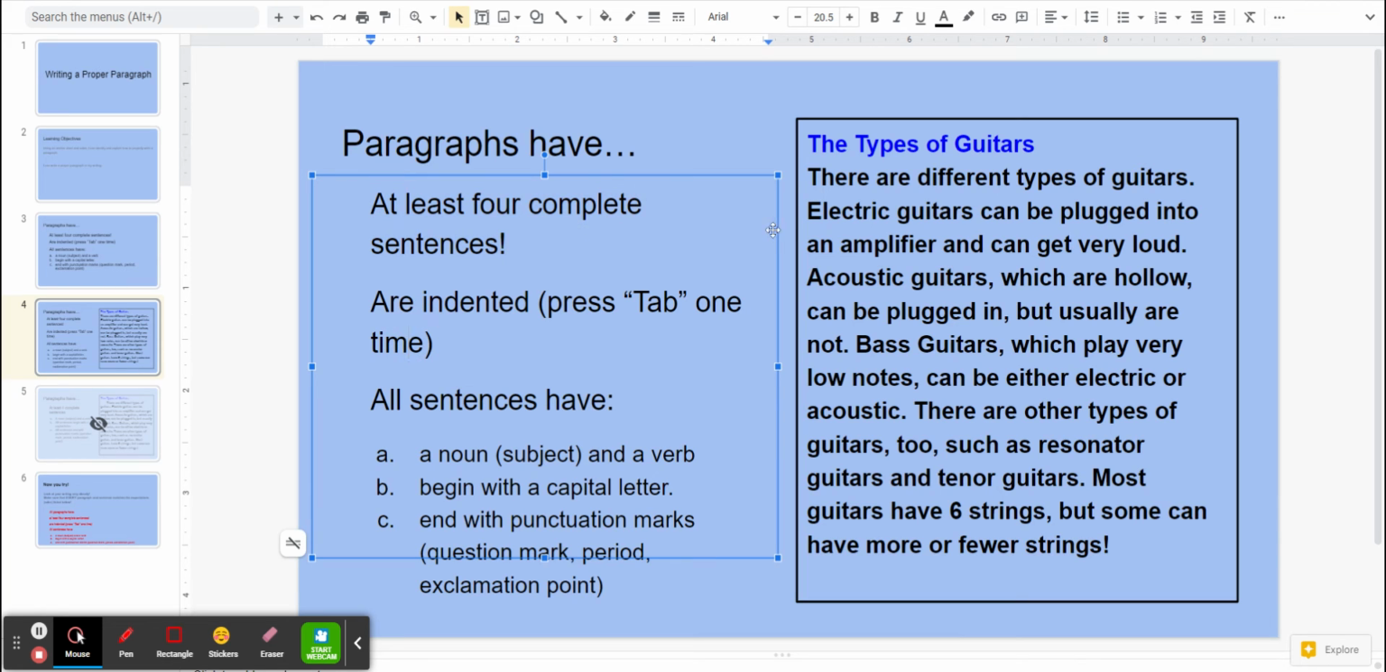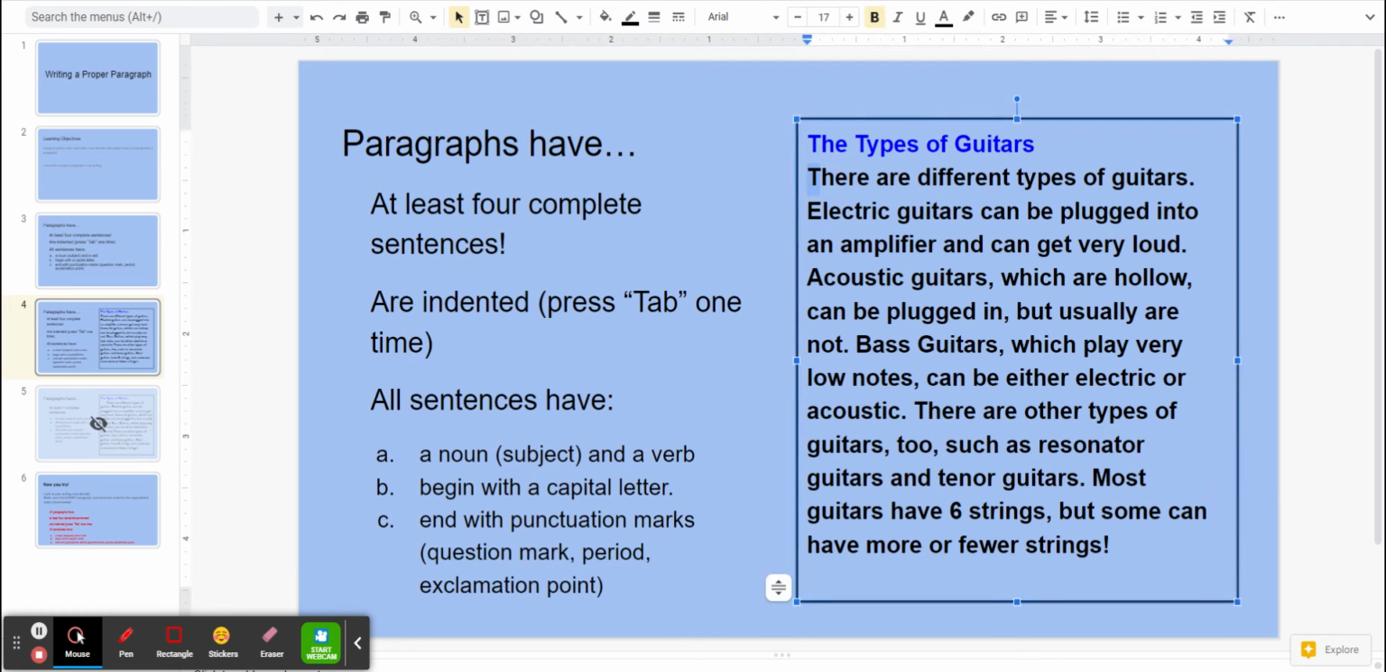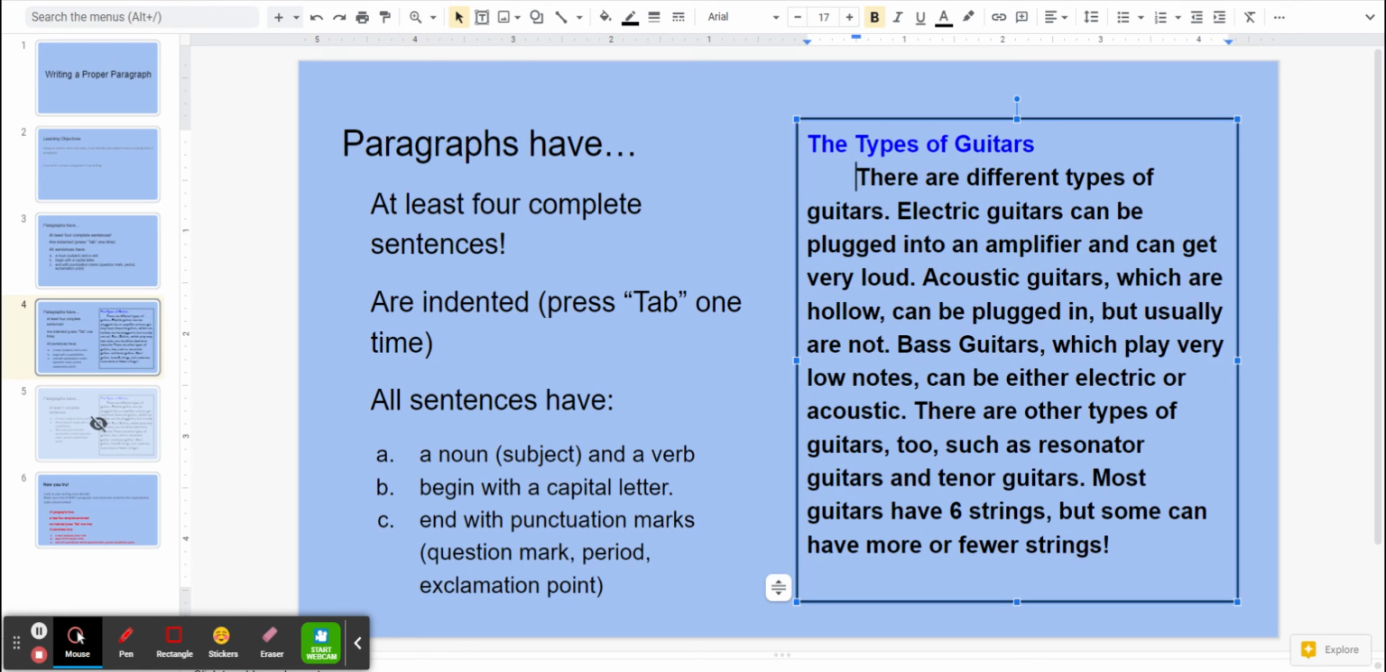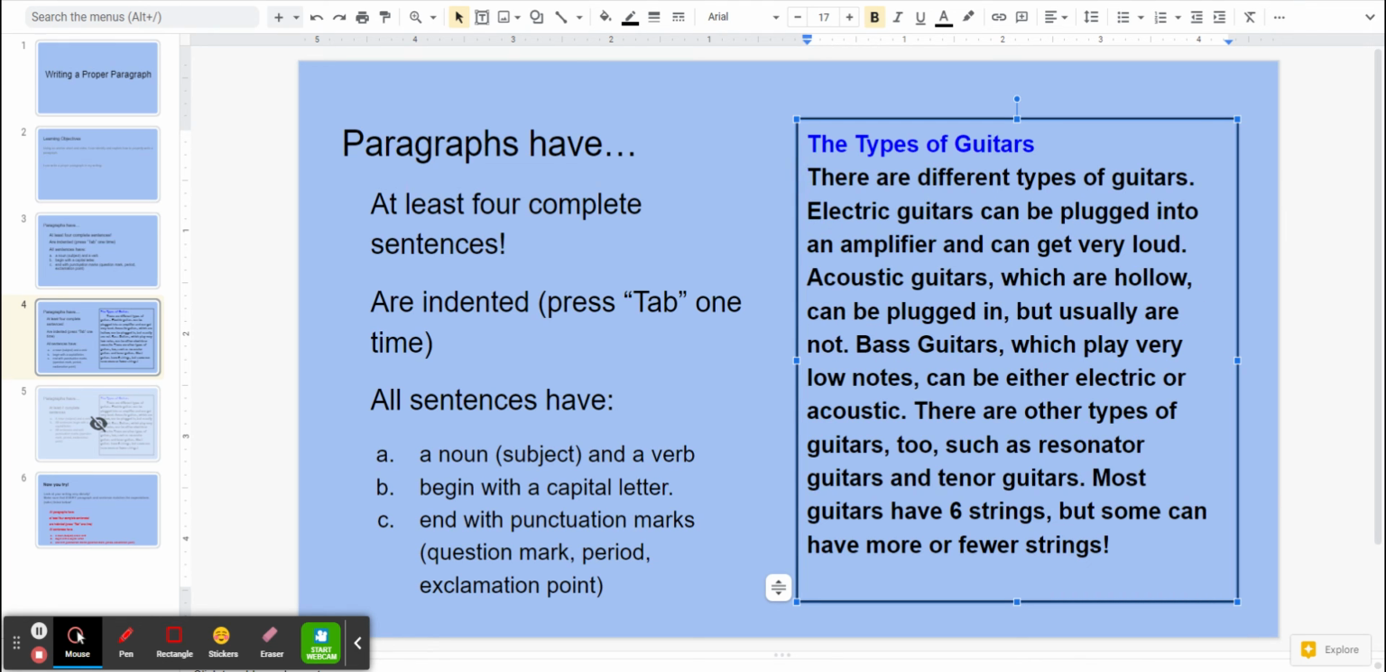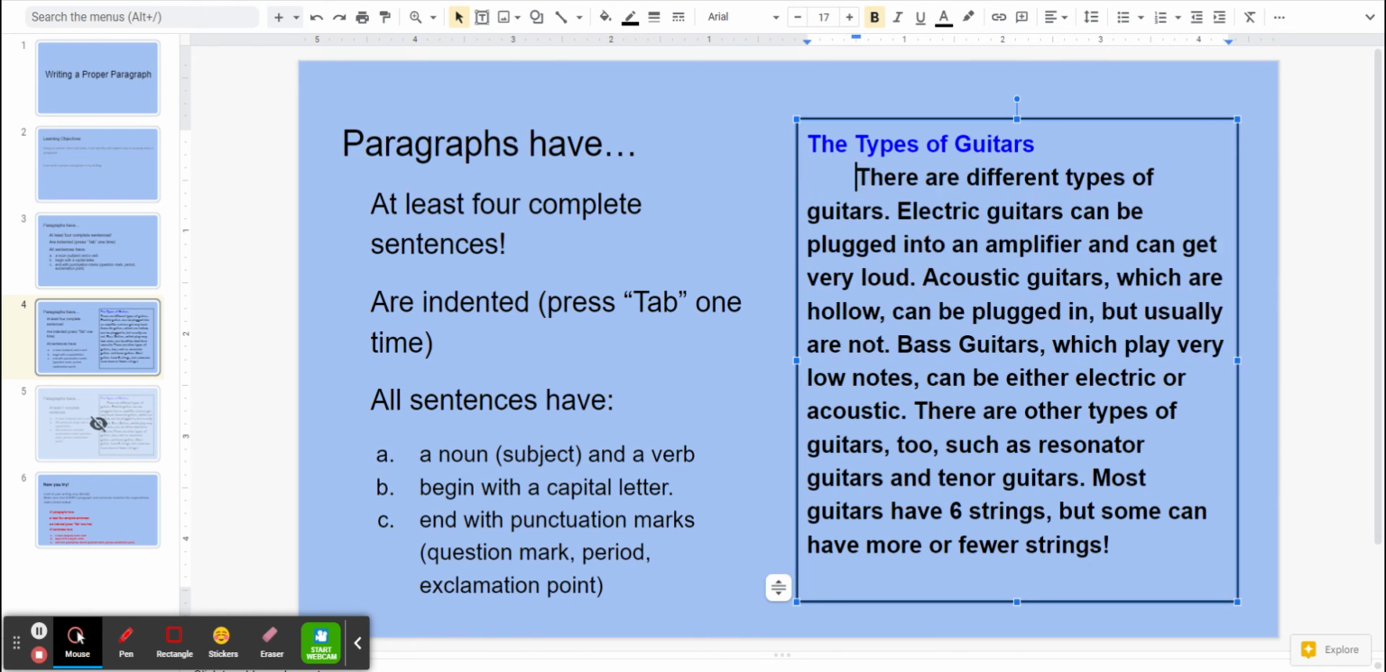Are indented? Oh, we didn't indent. So here's what indent looks like. We go to the very first letter of the paragraph and we push the tab button one time, and it creates this space at the beginning. That's how you indent. You don't push the space bar, you press the tab button one time. I'll go back and I'll show you. My cursor is here, and then I press the tab button, and tab is on the left side, right by the Q, the A, and the Z. It's right next to the Q.